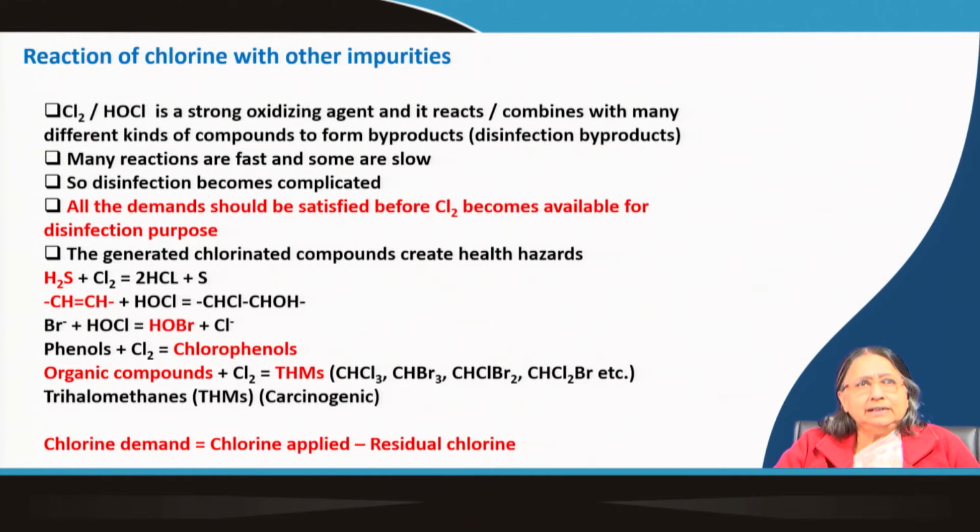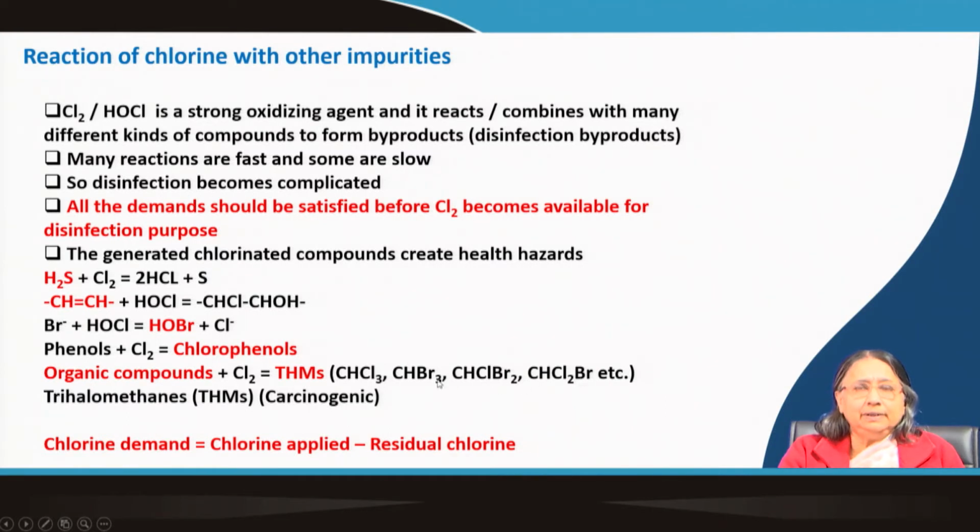This was not known a long time back, but now we know this type of compound. You know what THM is, and why this name has come. The compounds are chloroform, CHCl3, bromoform, CHBr3, dibromochloromethane, or monobromochloroform. Everywhere you see 3 halogen atoms: 3 chlorine atoms, 3 bromine atoms, 2 bromine and 1 chlorine, 2 chlorine and 1 bromine.